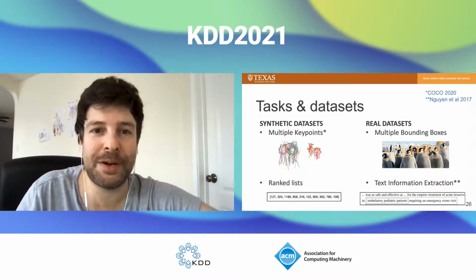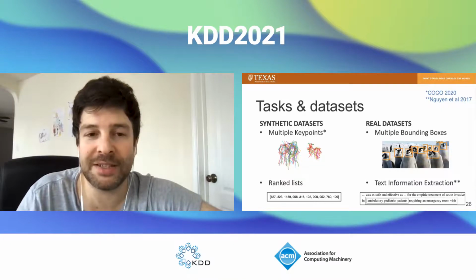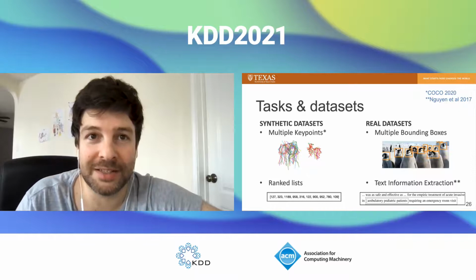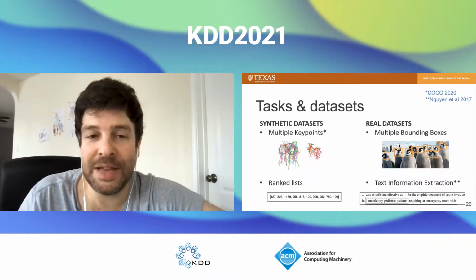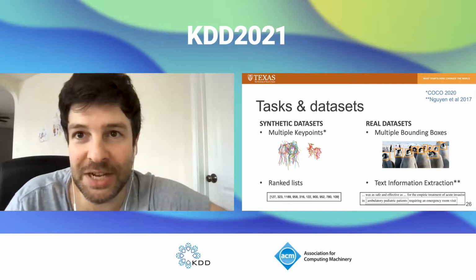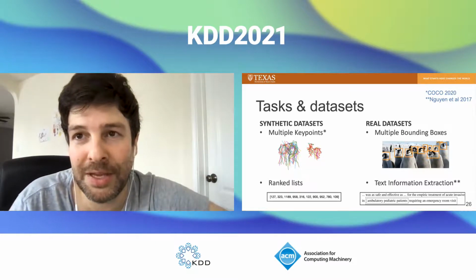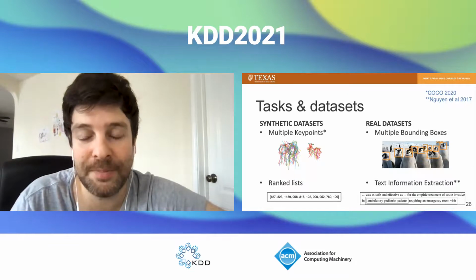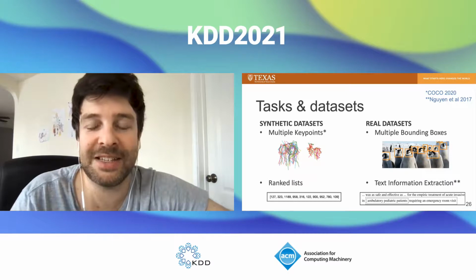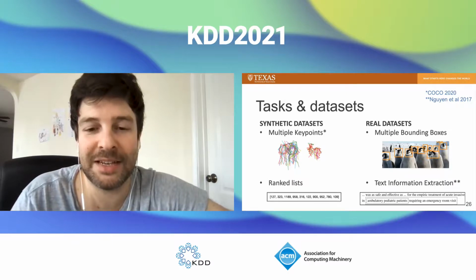So for the experiments that we run, we look at 4 data sets, 2 which are simulated and 2 which are real-world data sets. The simulated ones include a new multi-object key points data set generated by taking ground truth key point data from the COCO data set and applying common errors such as rotation, scaling, etc. to get a simulated crowd data set.